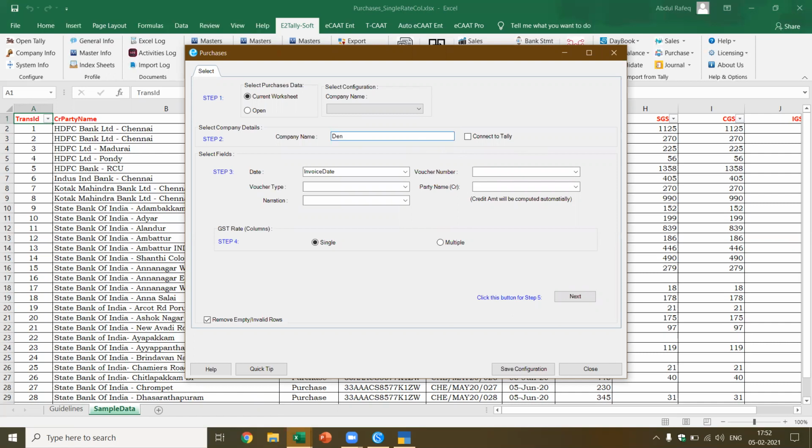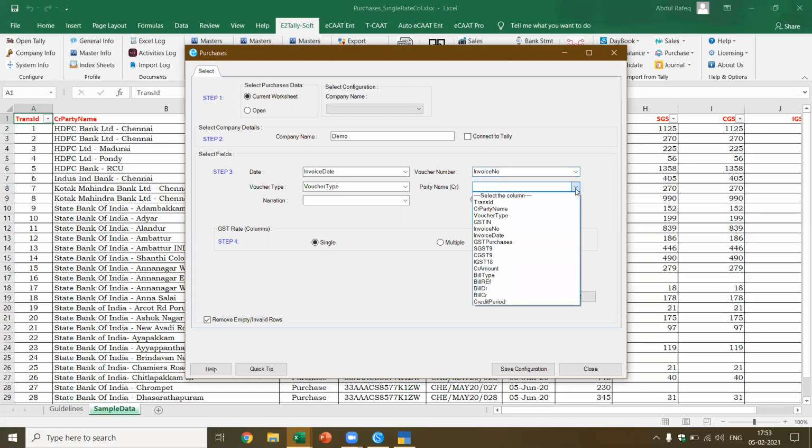I can also connect to Tally and directly pick up the name of the company. I got the invoice date. I select the voucher type. There is the voucher type here. Voucher number, these are mandatory fields which are required. Voucher number, I can give it as the invoice number. Depending on the voucher number, whatever invoice number is given, it can be taken. If you set it automatic, it will ignore whatever invoice number you gave. Automatically, Tally will add the numbers from the last number.